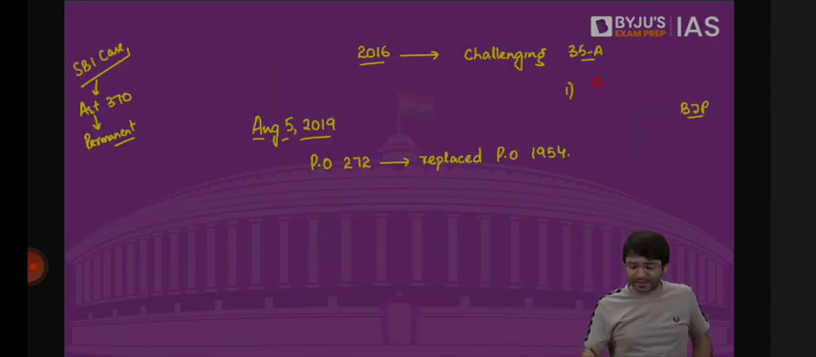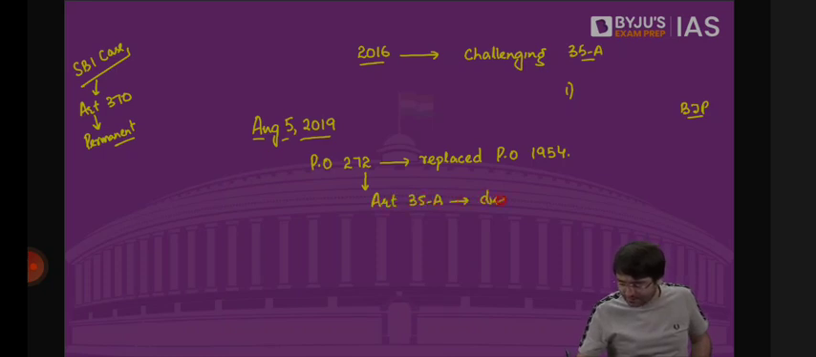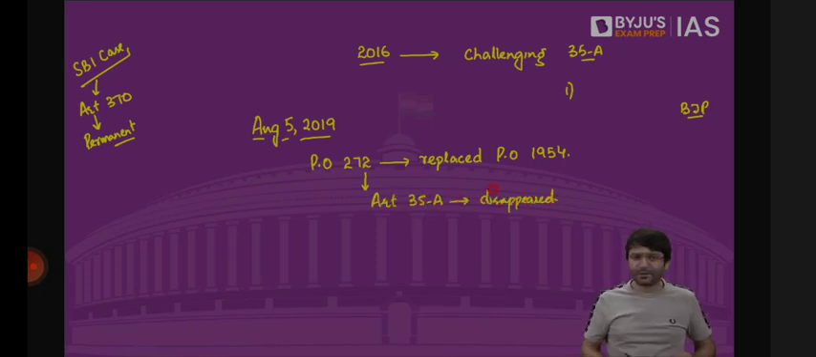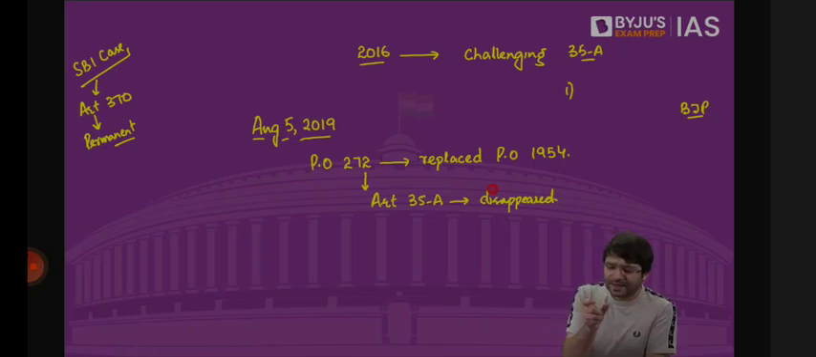to Jammu and Kashmir. And through this presidential order of 272, Article 35, capital A, disappeared. How? Very simple. Can any other item mentioned in the union list be made applicable to Jammu and Kashmir? Yes. Can any other article of Indian Constitution be made applicable to Jammu and Kashmir? Yes. What is the process? President will issue an order. But this presidential order cannot be issued without the concurrence of the state government.